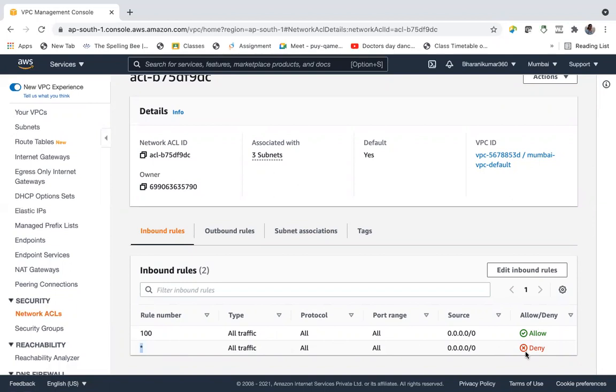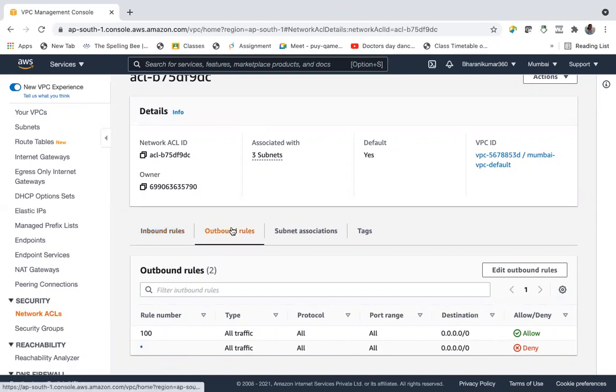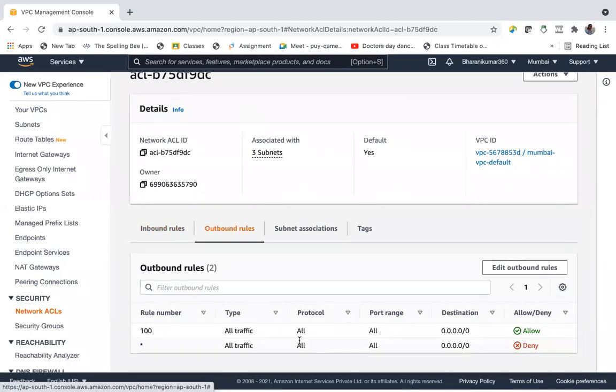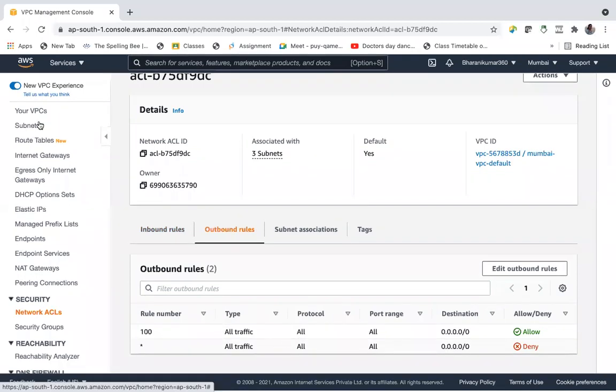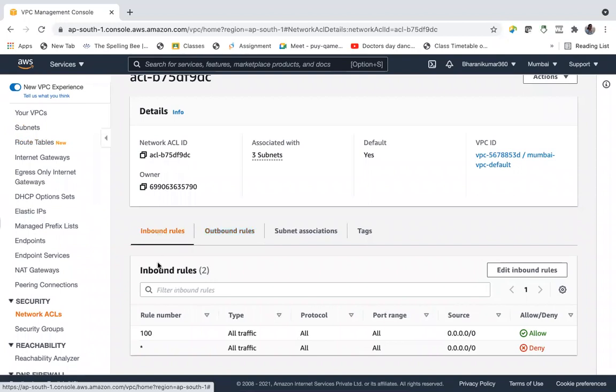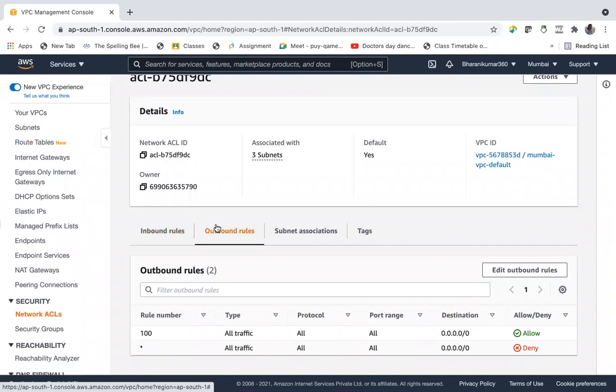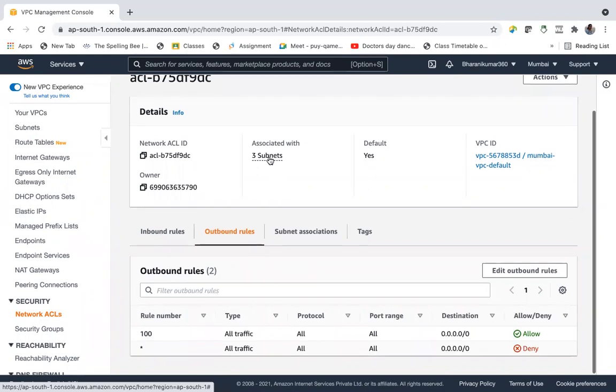All the traffic, all the protocols is denied. Both are there in the outbound rules. Since it's a default subnet, we have these two rules, and this NACL applies for all the three subnets.